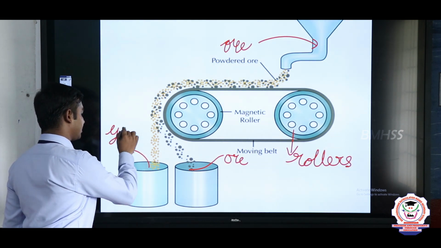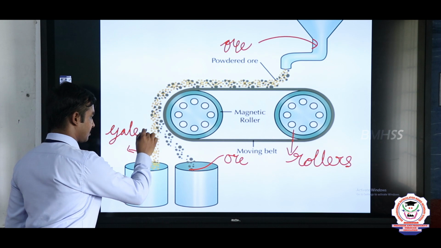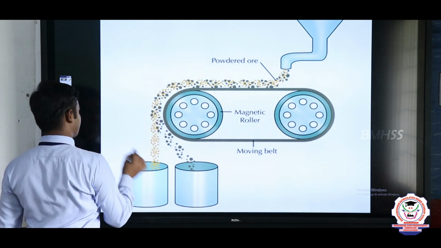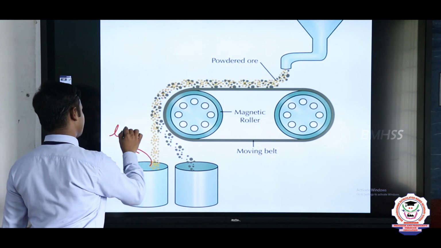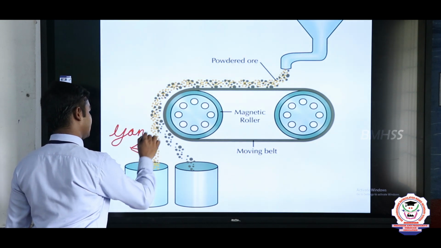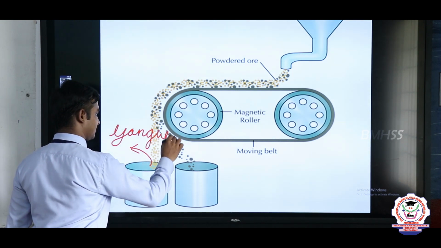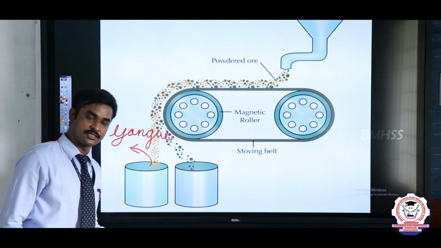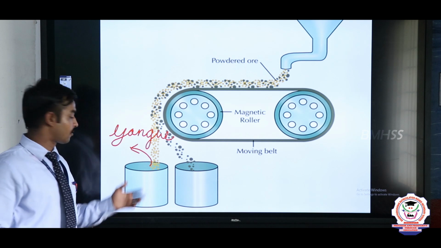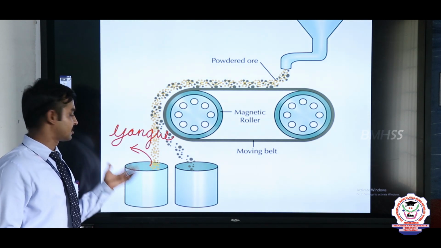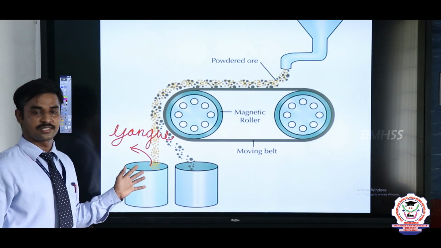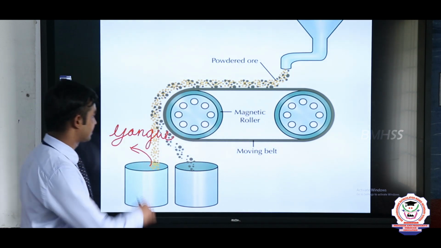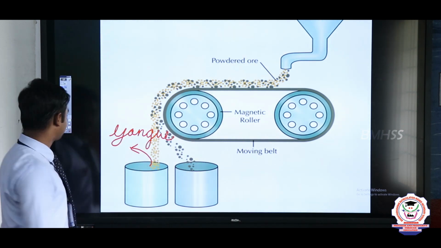You already know that the impurities are gangue particles. Gangue particles are impurities that may contain siliceous matter, rocky materials or soil particles. They are removed by the magnetic separation process. This is the experimental setup of the magnetic separation process.